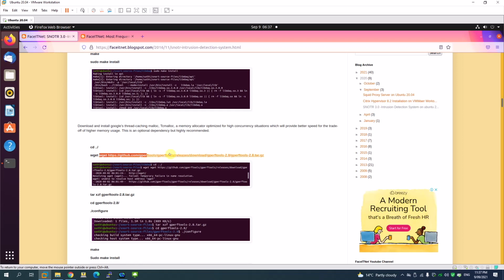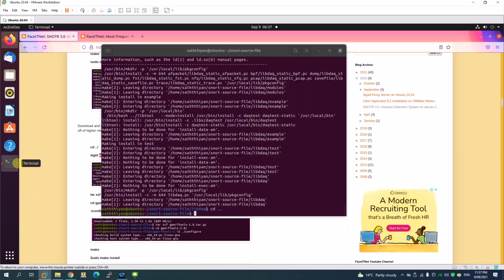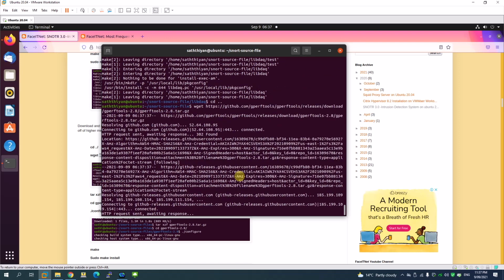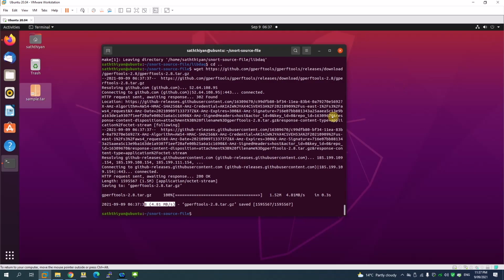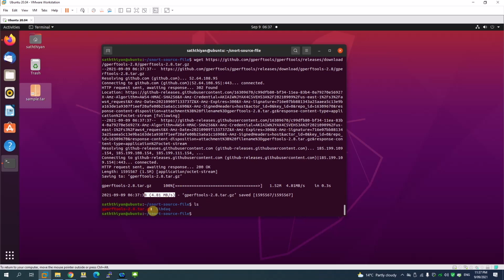Just copy the wget command. wget is another command to download a file. So let's wget and paste that. It's just downloaded the file, saved under the folder called snort source file. If not too sure, you can always give the command ls. You can see the file here is downloaded.